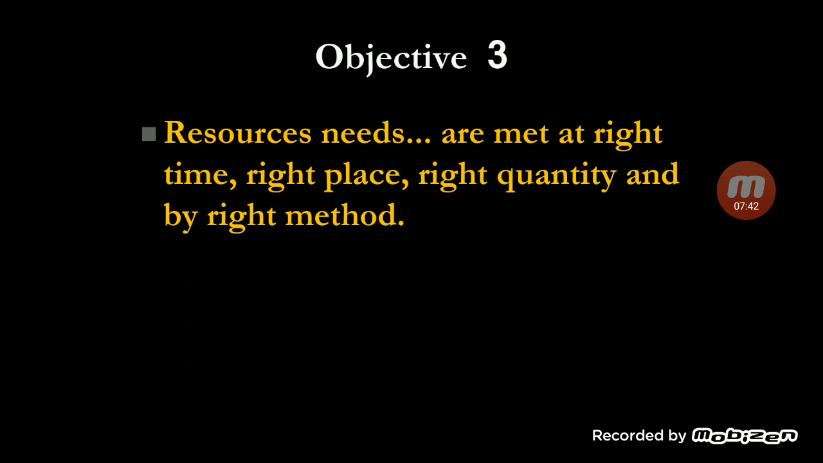The third objective is that resource needs are met at the right time, right place, right quantity, and right method. Whatever the needs of that crop are, we can call them resources, like nutrients, water, any growth promoters, and temperature. So they are met at the right time.